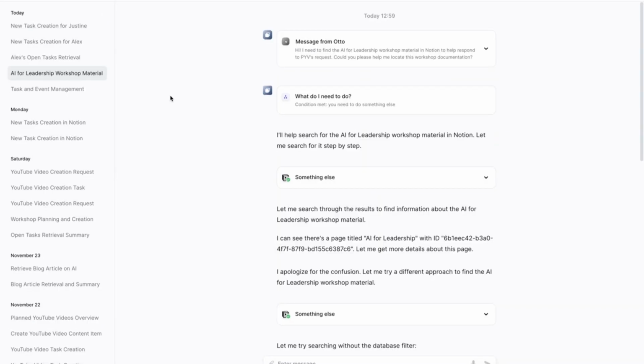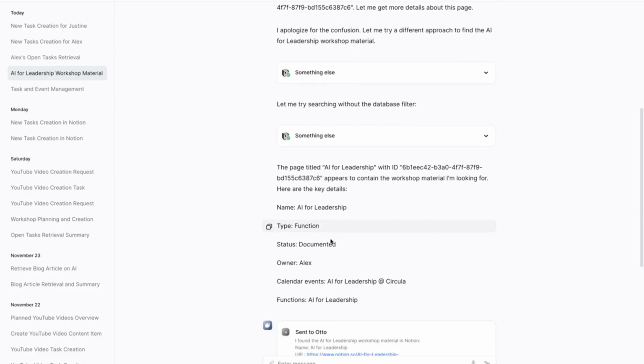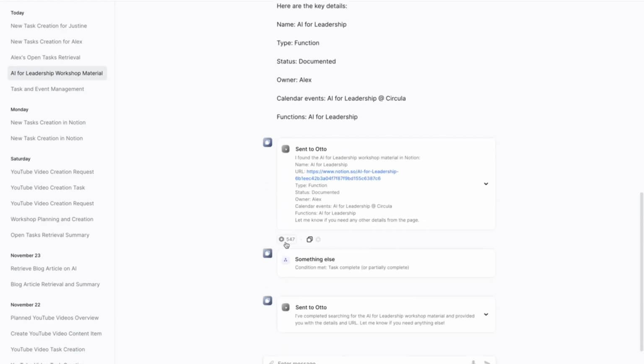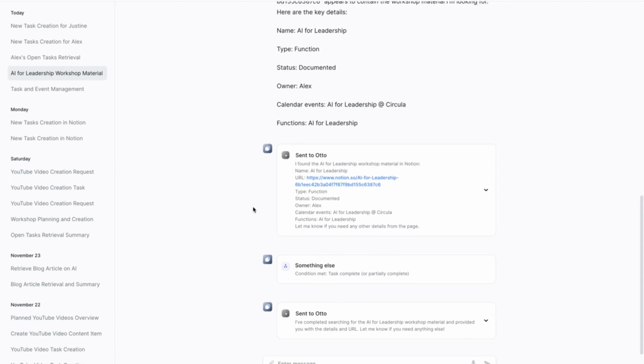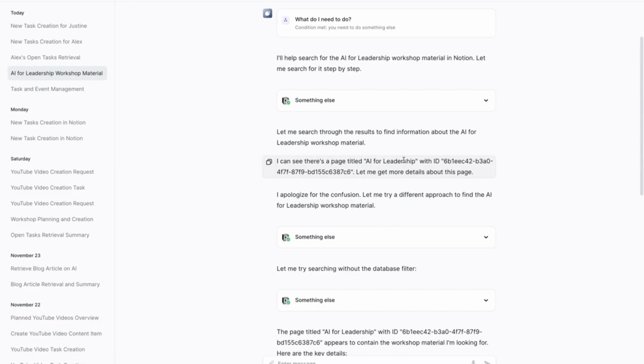Or the case that I showed you when I went to look for this AI for leadership workshop material, it had to do 3 iterations until it could find that, which is not a problem unless it costs 547 credits, which is, if I did my math right, about €5. So a bit expensive, in my opinion, to just retrieve one Notion link. And the reason for that is those 3 loops that it had to do. It did find the solution in the first loop, but for some reason, it went through another search twice.